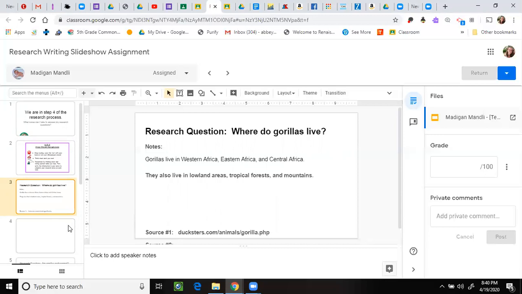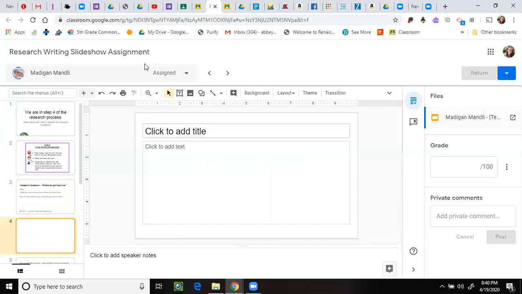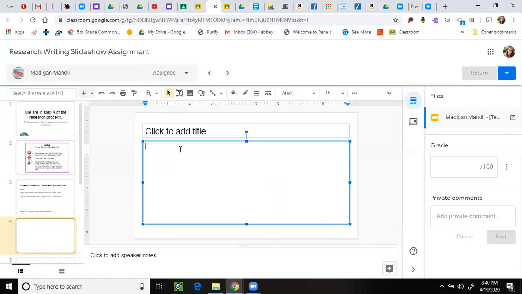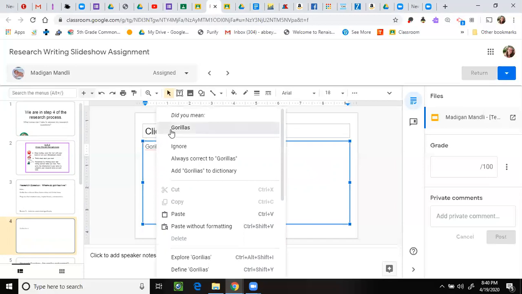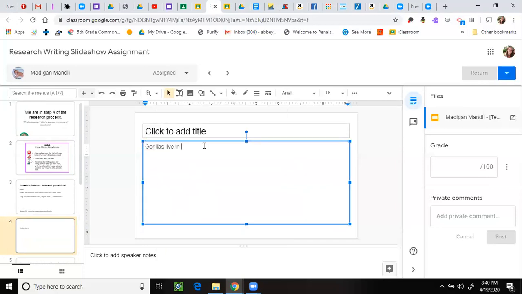I'm going to now click off that slide, and I'm going to try to focus on what I just read and put that in my own words. Gorillas live in, oh dear, I think I spelled gorillas incorrectly. Let's get help. Gorillas live in many different places.